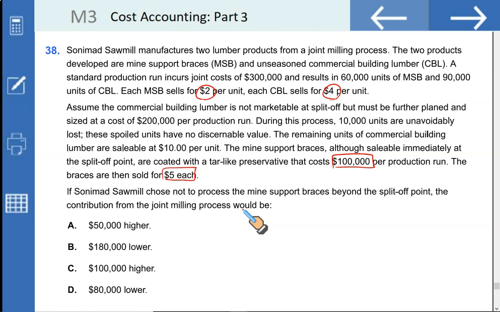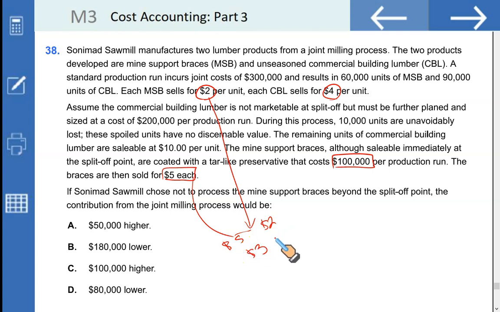Now, each MSB sells for $2 at split off, but if processed further, it could be sold at $5. Which means the incremental revenue can be obtained for $3 per unit. How many units are we talking about? There are 60,000 units of MSB. So 3 into 60,000 gives you an incremental revenue of $180,000, right?